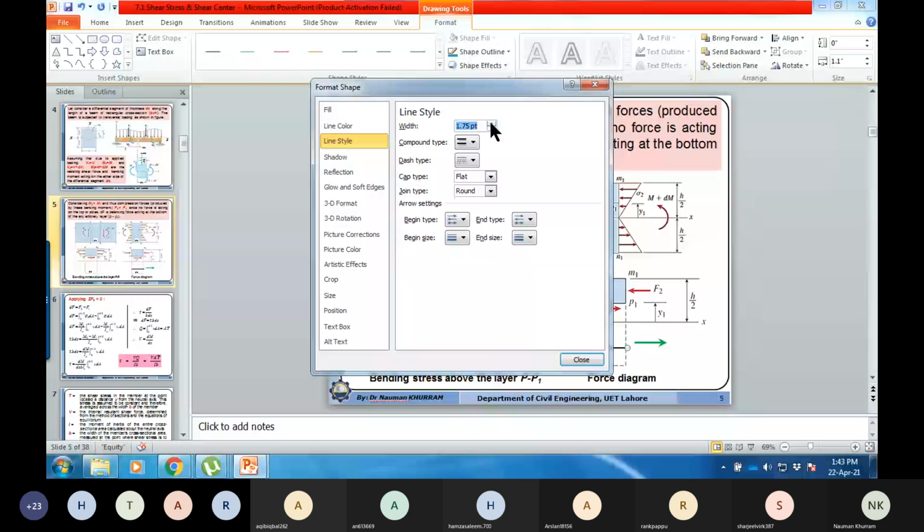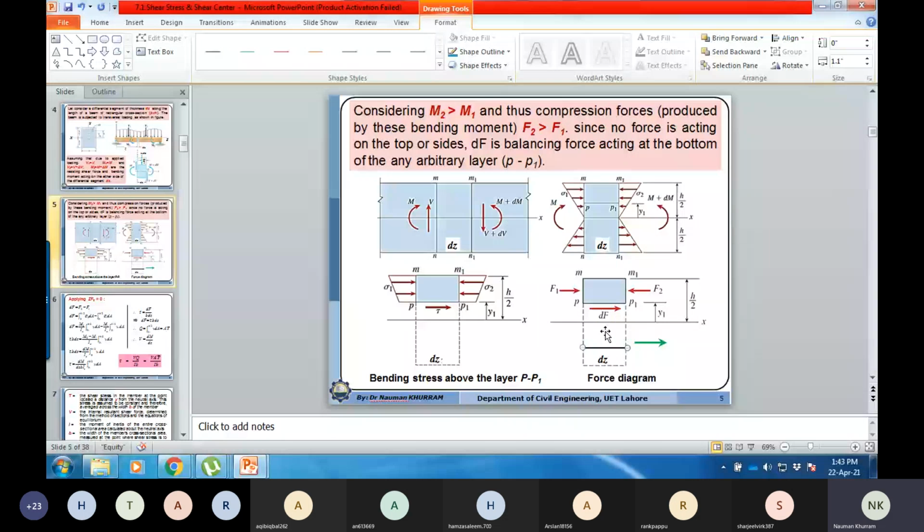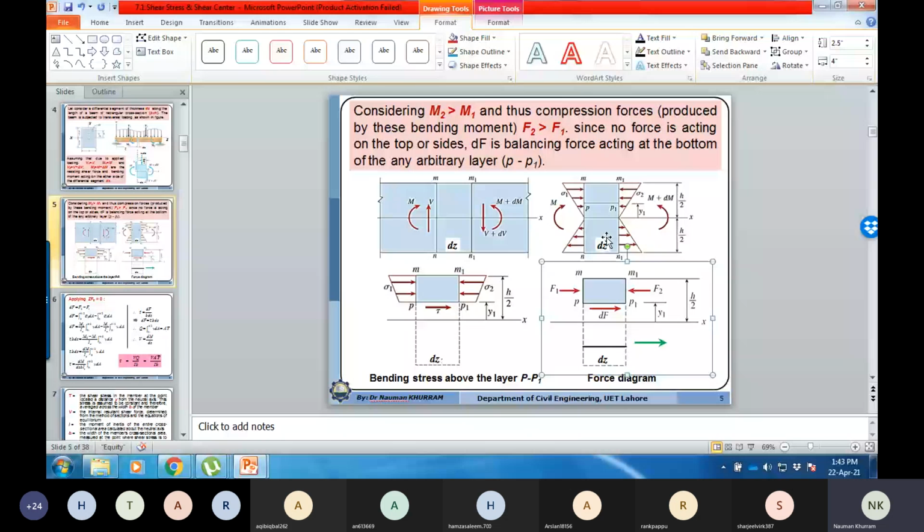Yes. So if you want to consider the layer at the bottom part, just understand that below the neutral axis, they are tensile stresses. And tensile stresses act away from the body. So the F2 force with reference to the bottom part is acting on the opposite side.